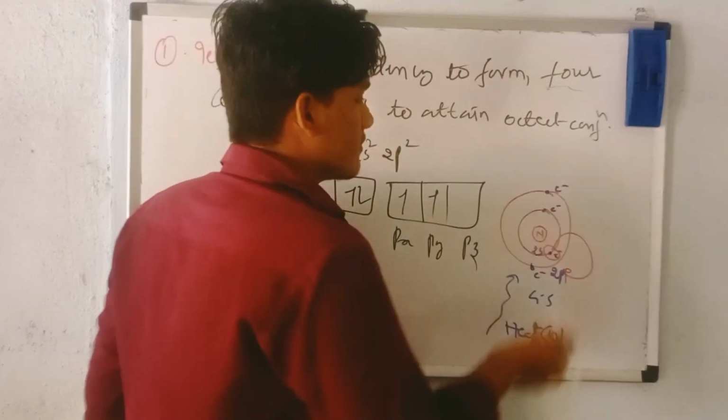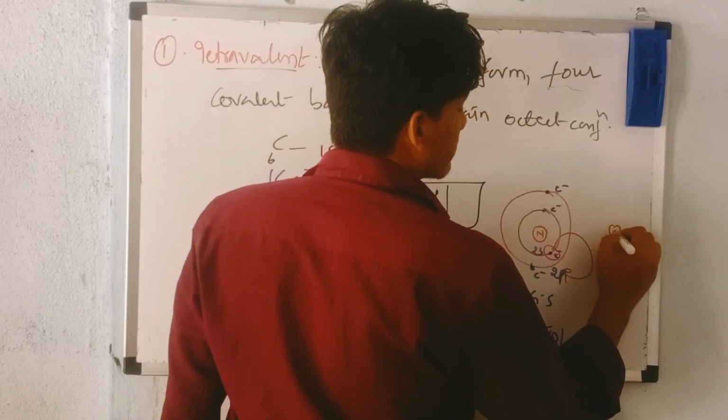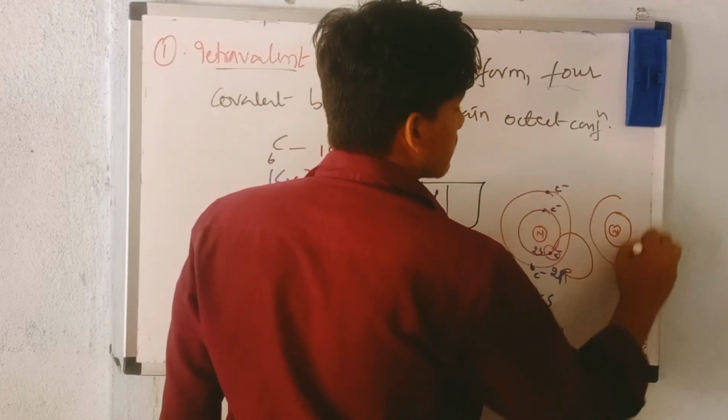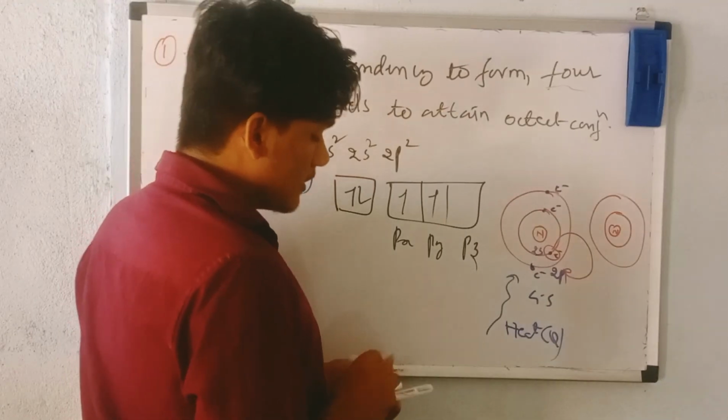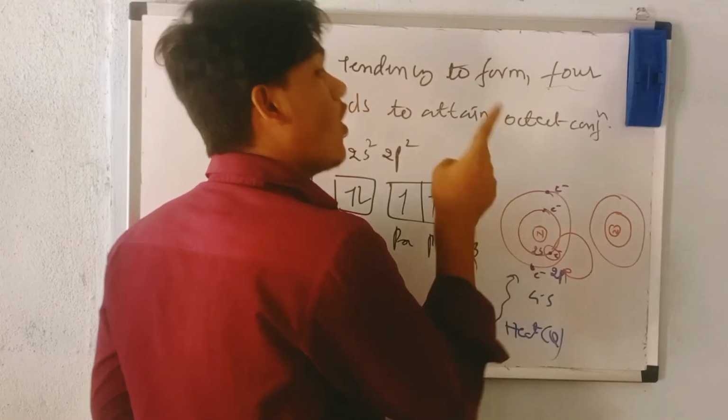So the resultant is the same thing. Your nucleus like this, the orbitals. Okay. Now what happened? How many electrons does the 2s orbital have?